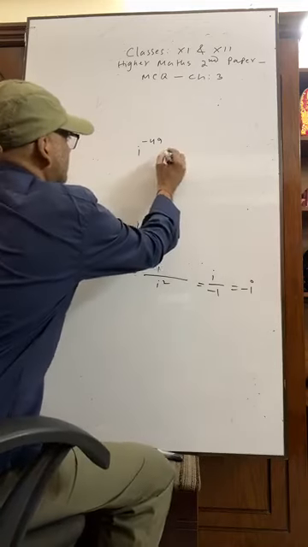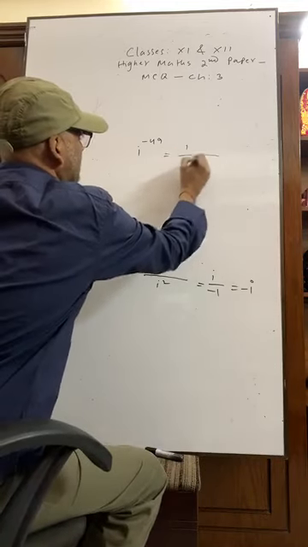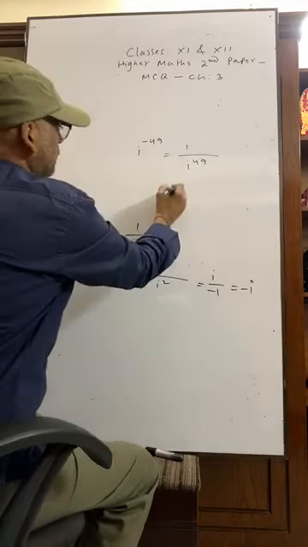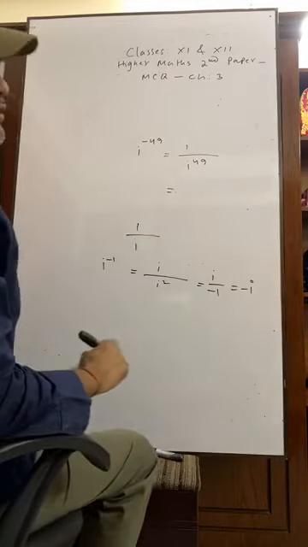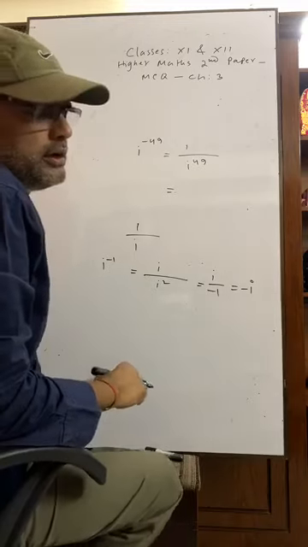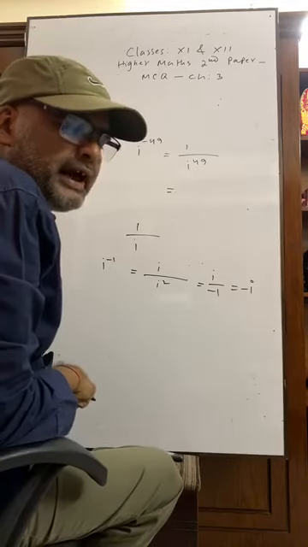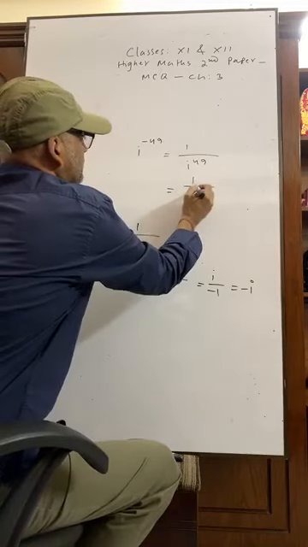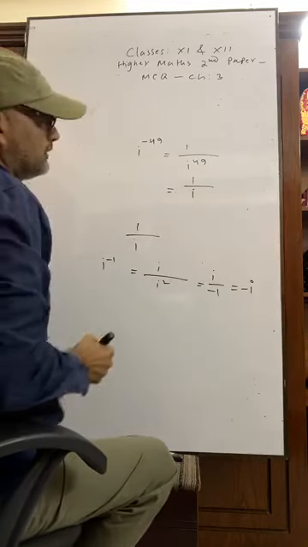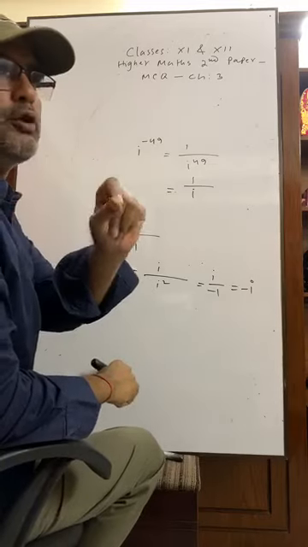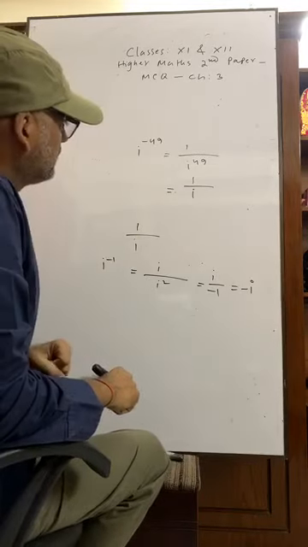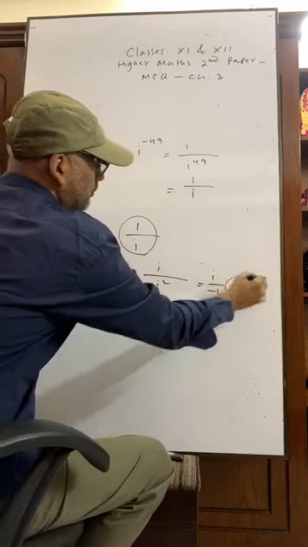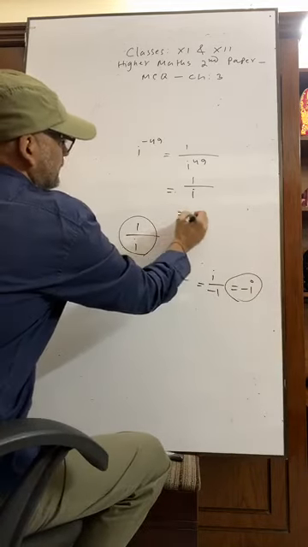It can be written as 1 by i to the power 49. Now 49, we divide 49 by 4 to get the remainder 1. So we can write 1 by i to the power 1. i to the power 1 means i. And we again know 1 by i is equal to minus i. So it equals minus i.